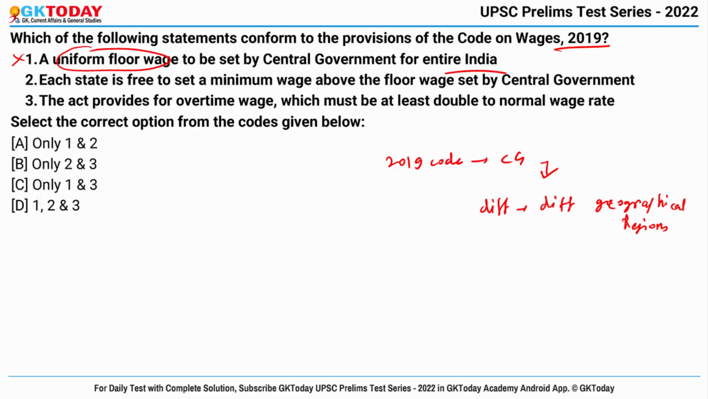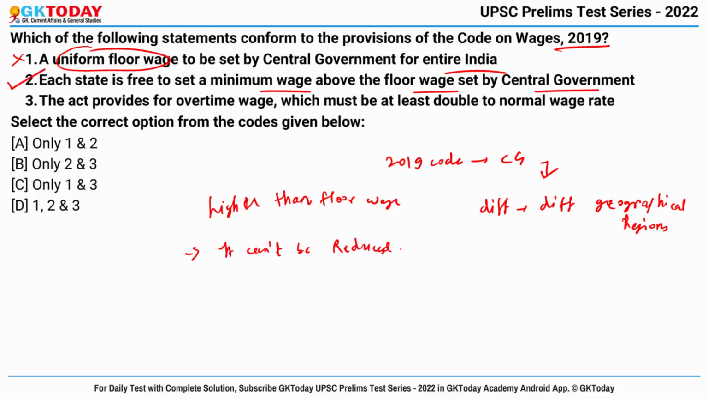Second statement is, each state is free to set a minimum wage above the floor wage set by the central government. So the minimum wage set by the state or center is to be higher than the floor wage set by the central government, and in case the wage is already higher than the floor wage, then it cannot be reduced. Okay, so this is right.